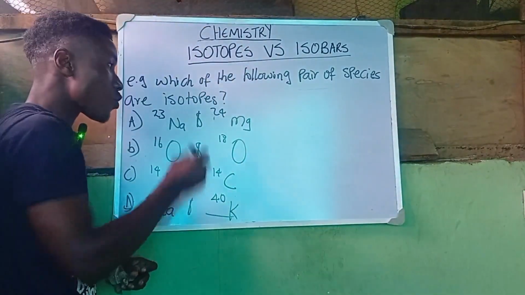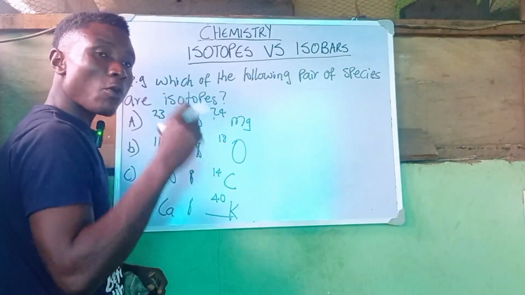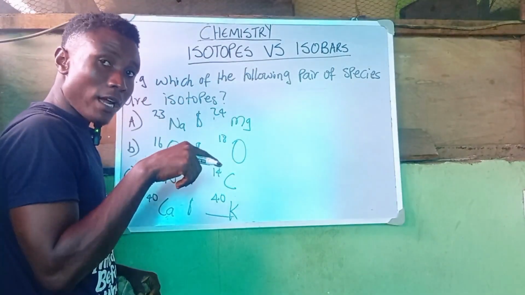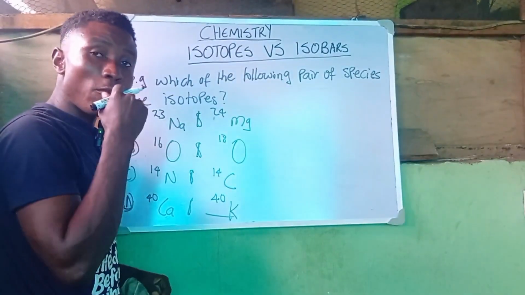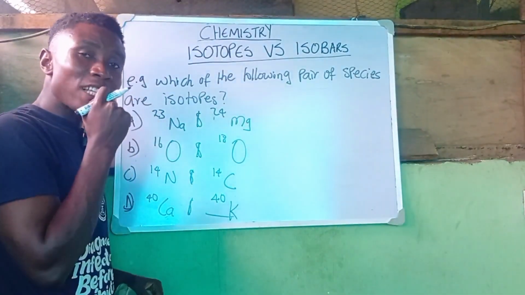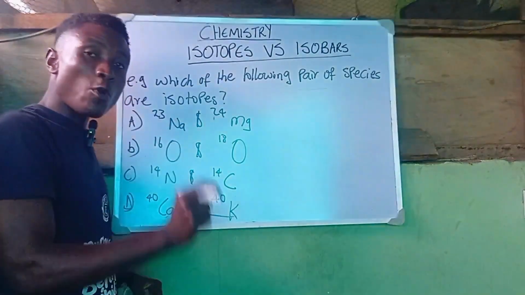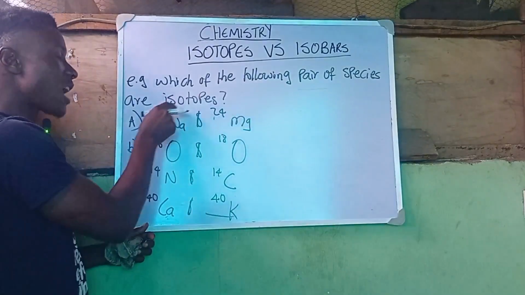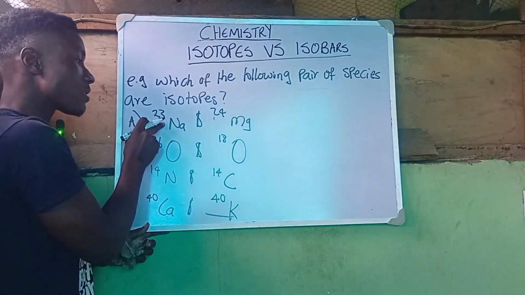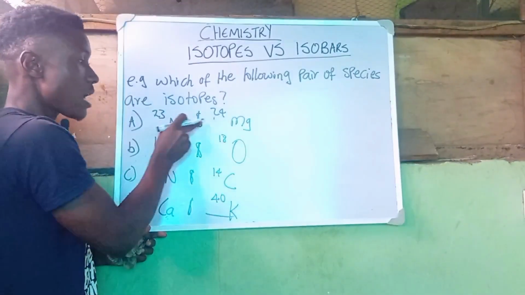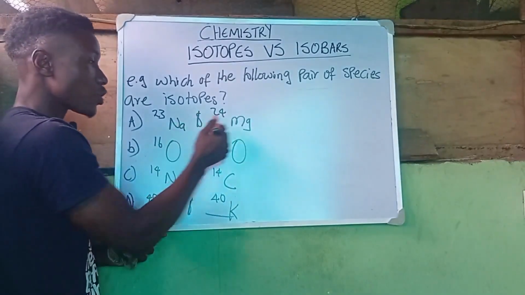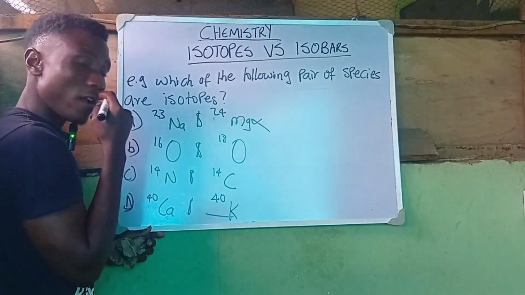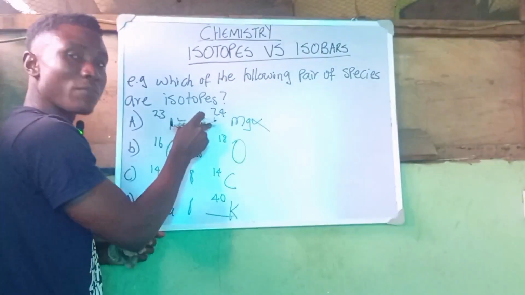Now looking at this on the board, what we are looking for is which of the following pairs of species are isotopes. And remember I said isotopes have the same atomic number but different mass numbers, and they must all be the same element. So we have A here, mass number 23 of sodium and mass number 24 of magnesium. This is not the answer, and this is not an isotope.